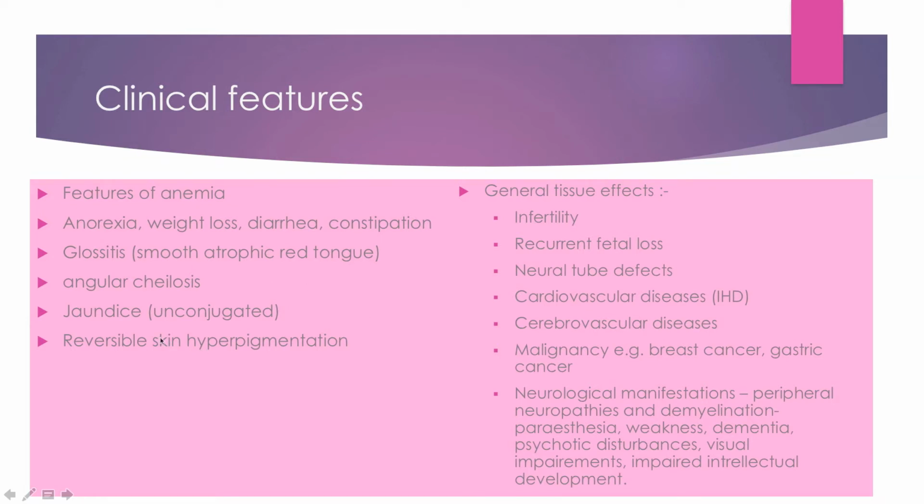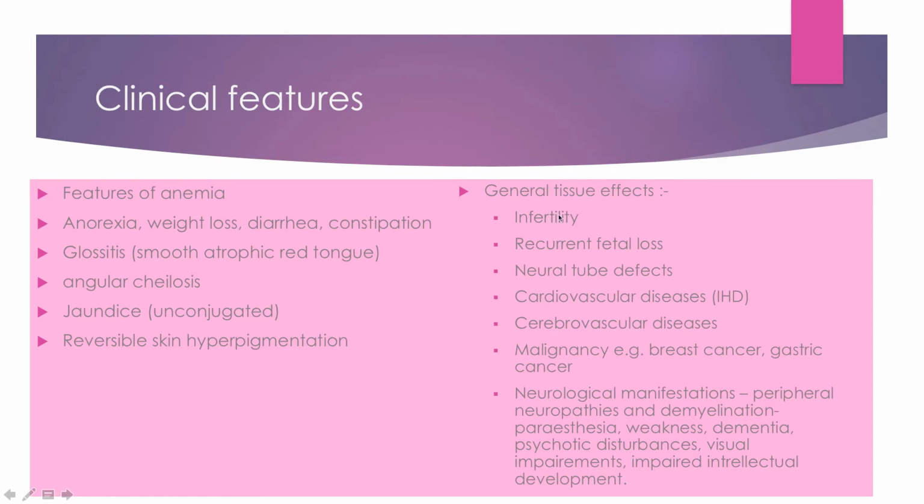Then jaundice, because there is more destruction of RBCs, so there could be unconjugated bilirubinemia. Reversible skin hyperpigmentation, skin becomes dark colored, which reverses as the vitamin deficiencies are fulfilled. Especially vitamin B12 is responsible for this, and the most common site is at the knuckles of the hand.